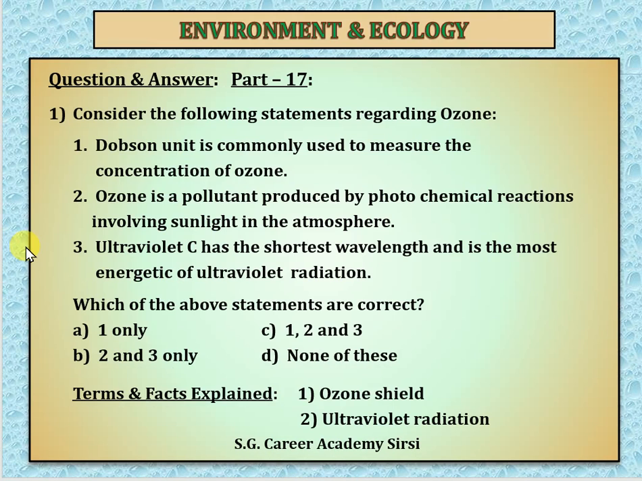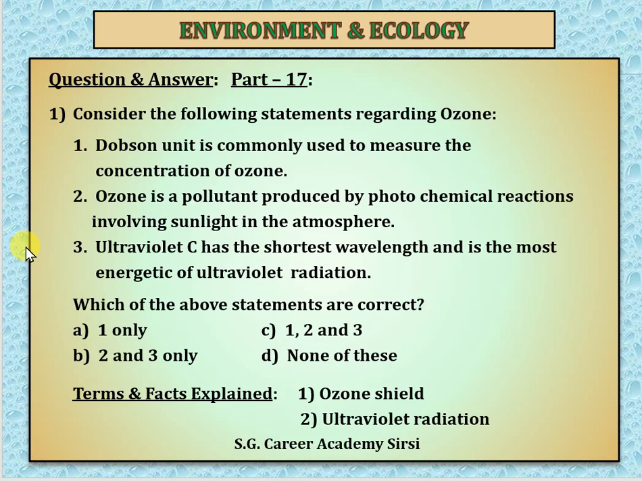First one, Dobson unit is commonly used to measure the concentration of ozone. Second, ozone is a pollutant produced by photochemical reactions involving sunlight in the atmosphere. Third, ultraviolet C has the shortest wavelength and is the most energetic of ultraviolet radiation. These are the three specific statements, and you are supposed to find out which of the above statements are correct.